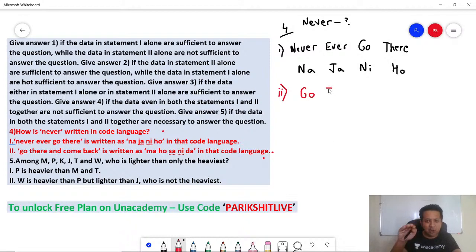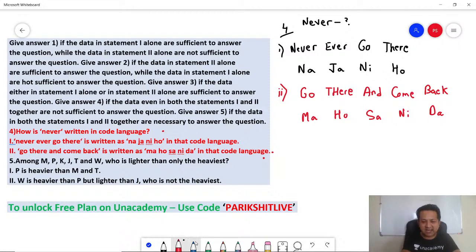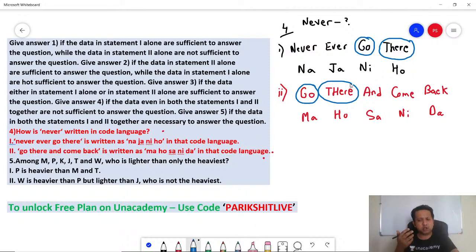Now what you do? 1 alone not sufficient. 2 alone not sufficient. Now you combine both the statements and check if you can get an answer. Go there and come back. How is this written? This is written as ma, ho, sa, ni, and da. Now I'm combining both the statements. If you combine both the statements, what will you look for? You will look at the common words. Are there any common words? Yes. Go is a common word. So go is common in both the statements. Whatever never ever, that's not common.